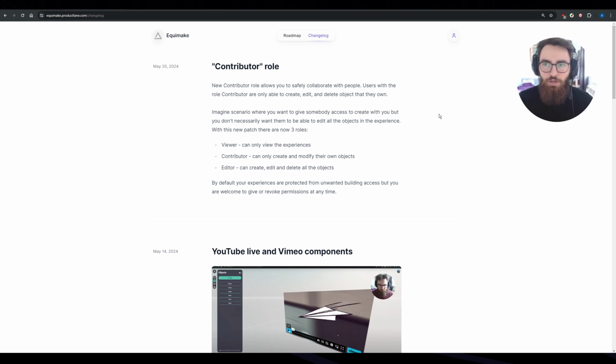So imagine a scenario where you want to build with people, but you don't necessarily trust them. Before, you would have a viewer role and then an editor role. An editor role would allow anybody to edit any objects in a scene. Now, with the contributor role, contributors can only create their own objects and modify their own objects. They cannot modify the objects that they do not own. So I'm going to quickly show you how it works.